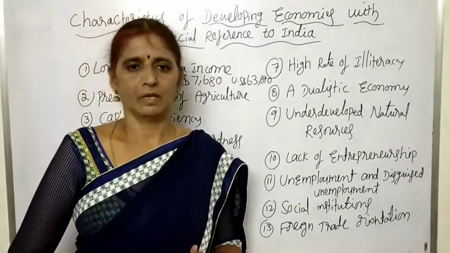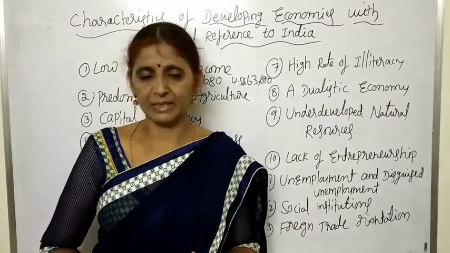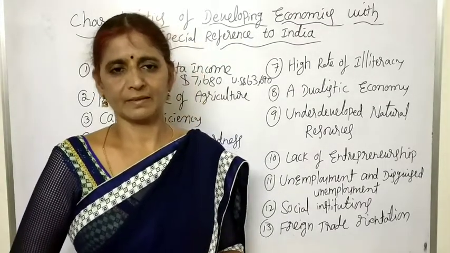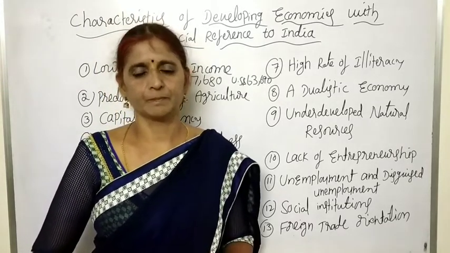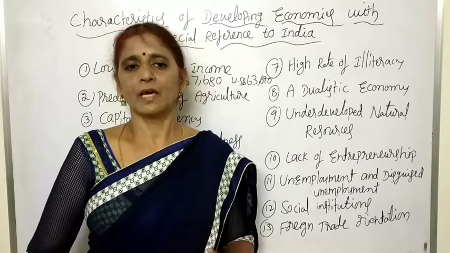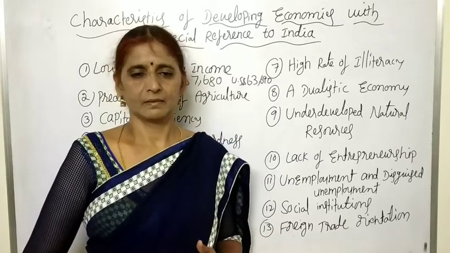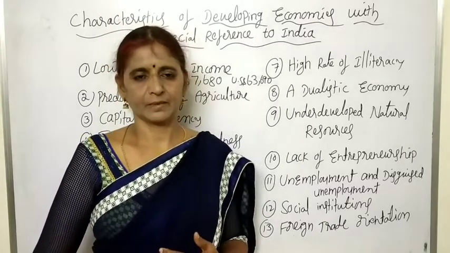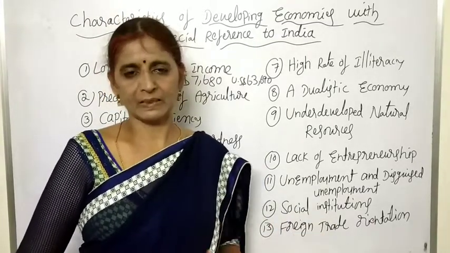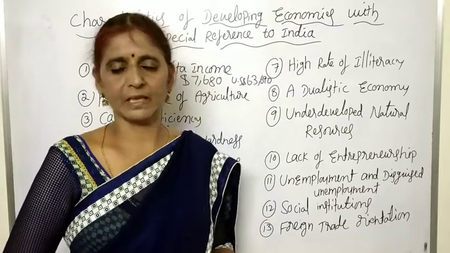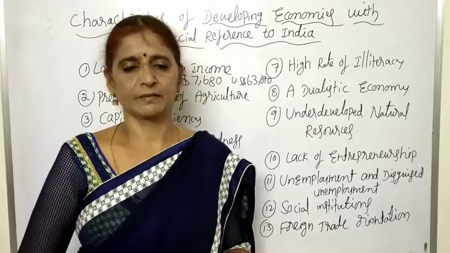In India also, according to the report of 2017, 42.7% of the labor force depends upon agriculture for their livelihood. And the gross value added by agriculture to the GDP is 16.5% according to the 2019 report. So nearly half of the population depends upon agriculture for their livelihood, but the contribution by agriculture to the GDP is very low.